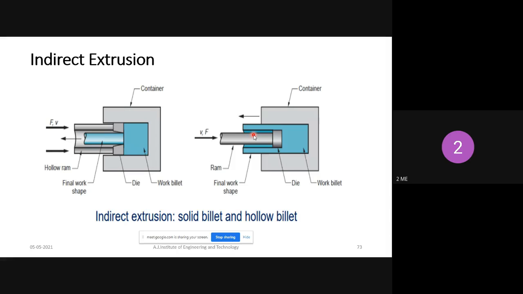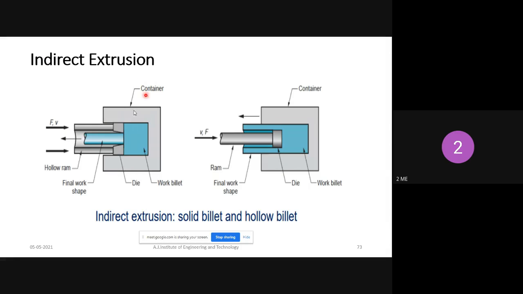Can you tell me, anyone? The ram is moving in the opposite direction. Good. So in indirect extrusion, the ram is moving from left side to right side, but the finished product is moving from right side to left side. So opposite direction. So it is called the indirect extrusion process.